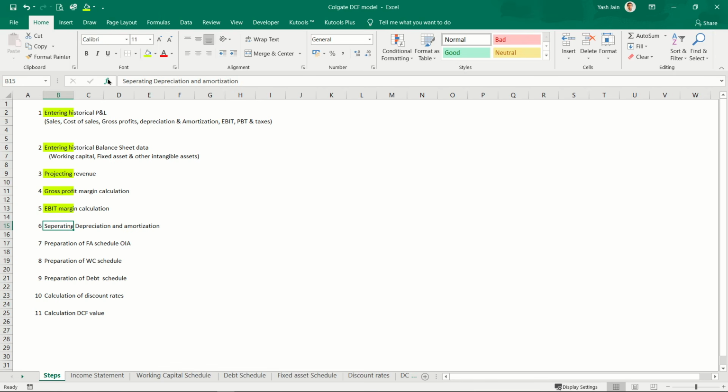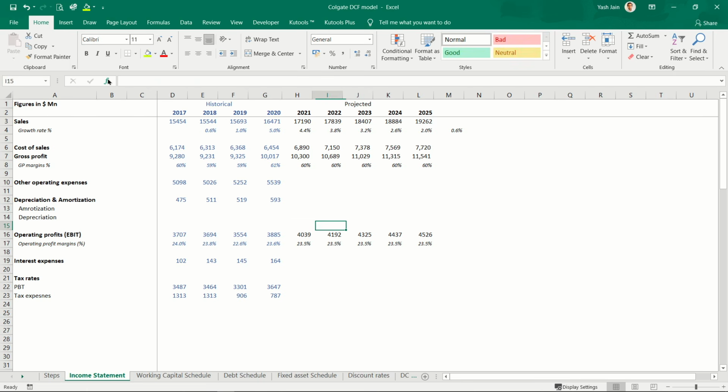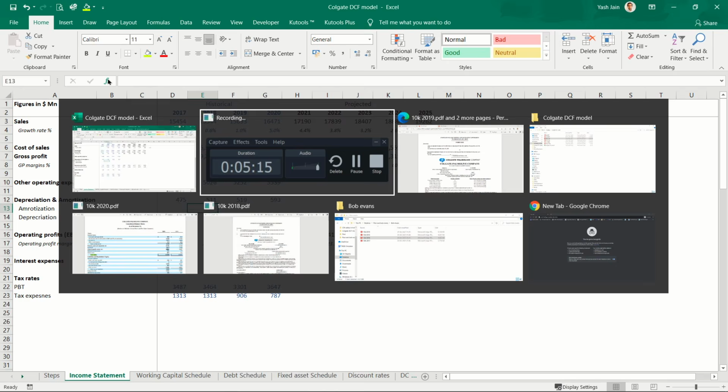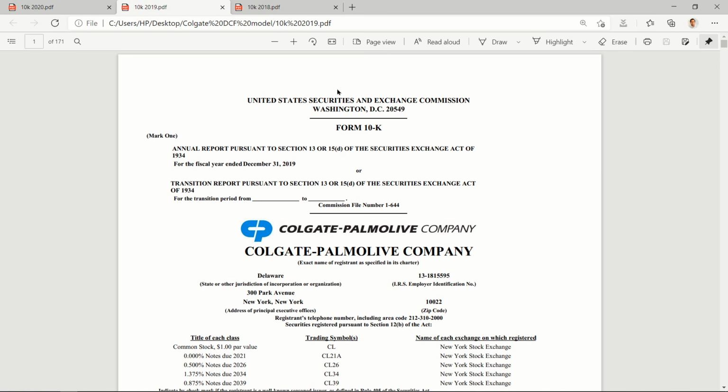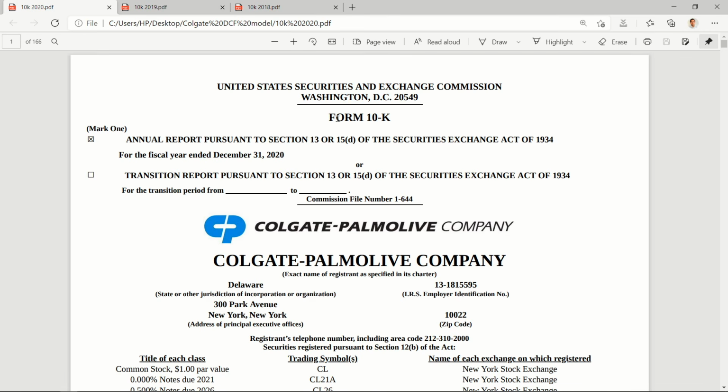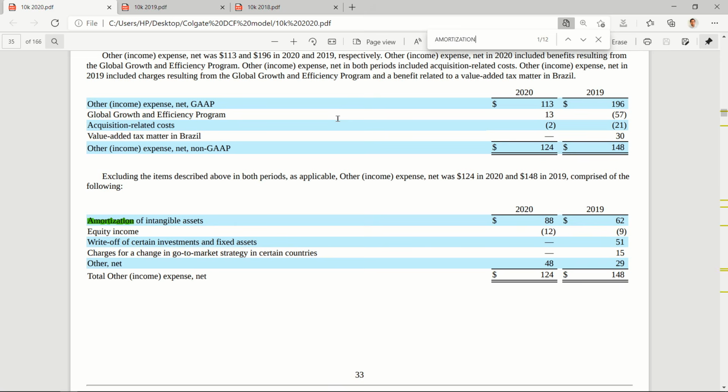Now let's move to the next step, that is separating depreciation and amortization. I need to prepare my fixed asset schedule and other intangible schedule. On fixed assets I'll be charging depreciation, on intangible assets I'll be charging amortization. So I need to know the rates of their depreciation and amortization, and for that I need to separate these two figures. I'll go to their balance sheet and search the key term amortization.